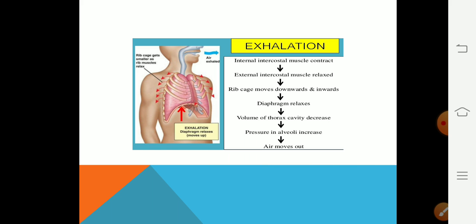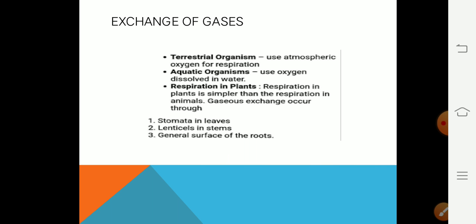What are the steps of exhalation? Now the intercostal muscles relax and the rib cage moves downward and inward. At the same time, the diaphragm relaxes and comes to its original shape. The volume of the thoracic cavity decreases and the pressure in the lungs or chest cavity increases and air moves out, that is called exhalation.